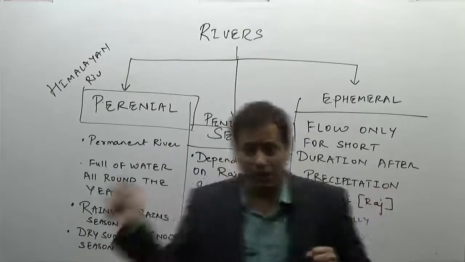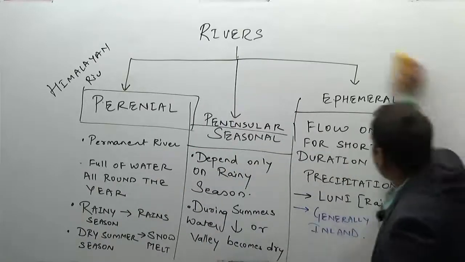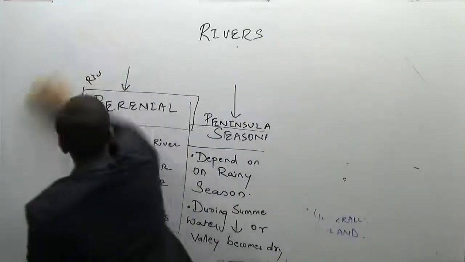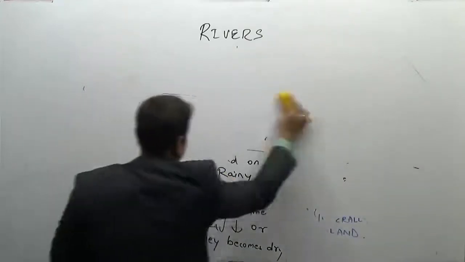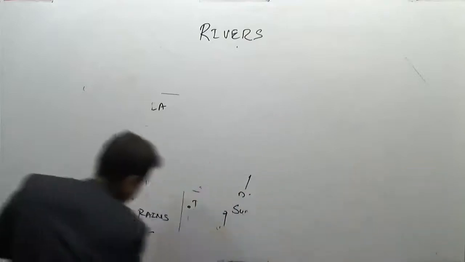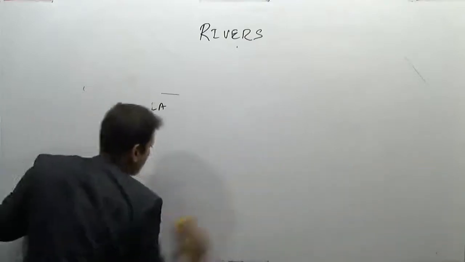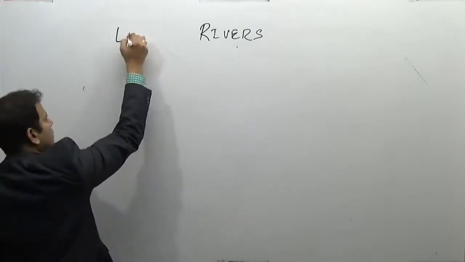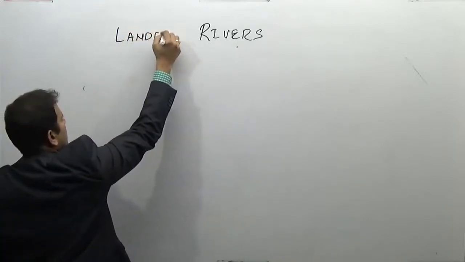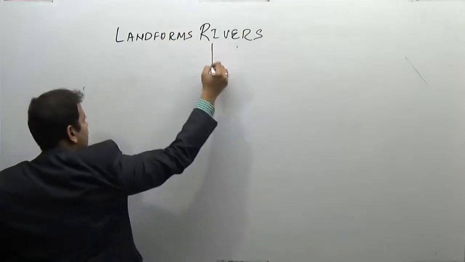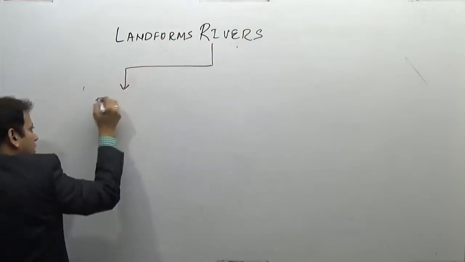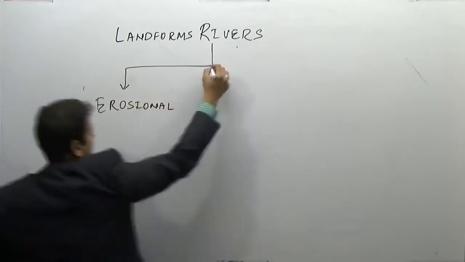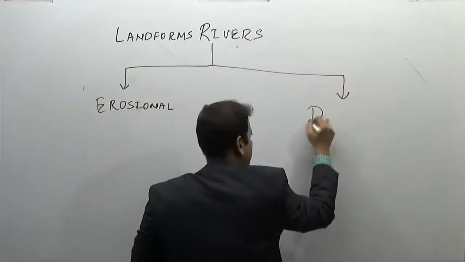Think on it. Now coming to the river landforms made by the rivers. We are going to study this topic in the erosional landforms and depositional landforms.